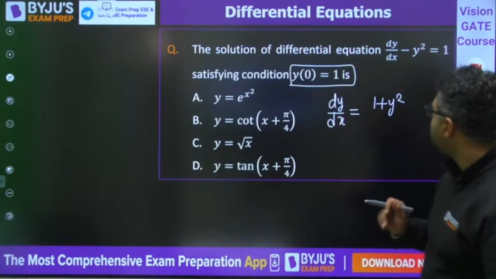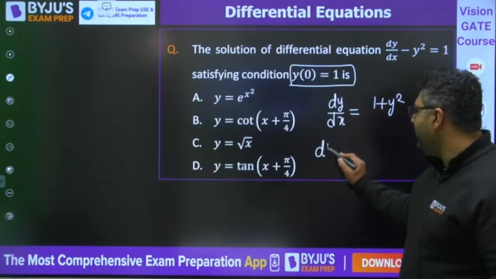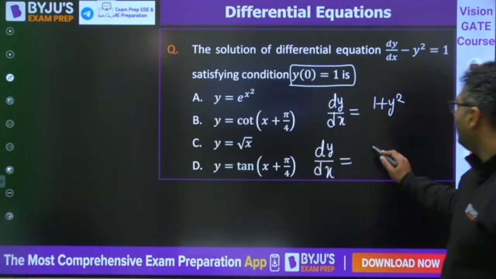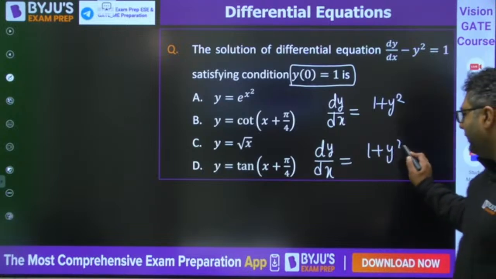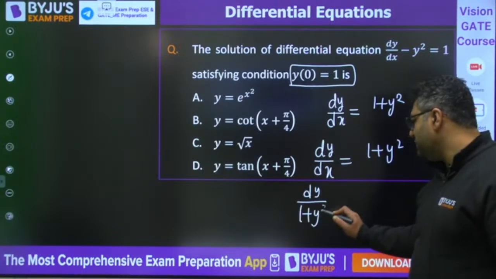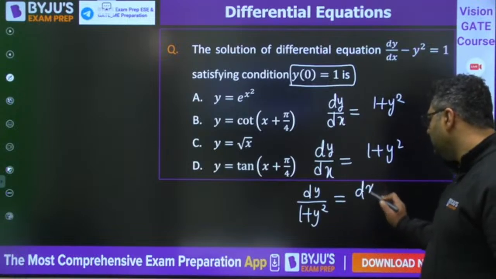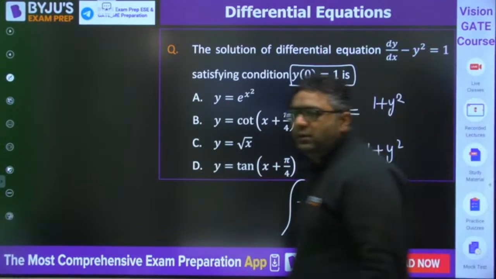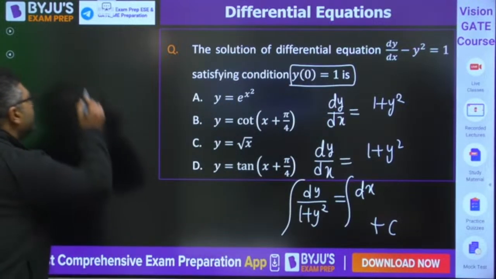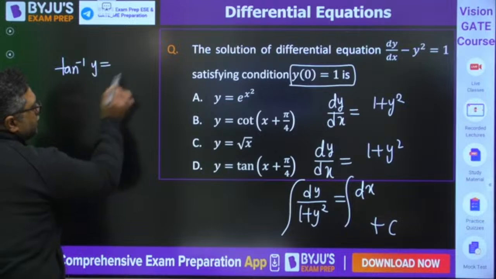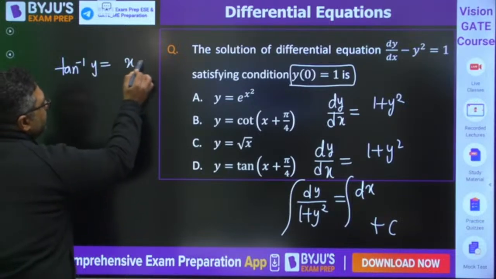So if you see this, here dy by dx is equal to 1 plus y square. So we can write dy by 1 plus y square is equal to dx. When you go for integration, adding integration constant c, you know it is going to be tangent inverse y is equal to x plus c.